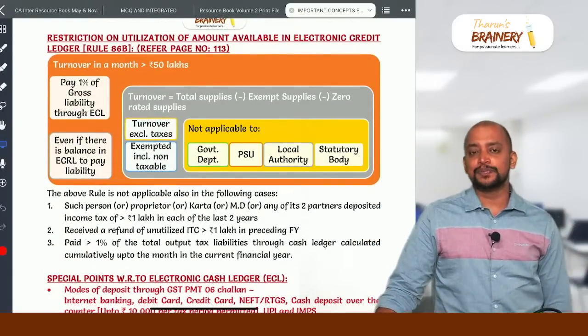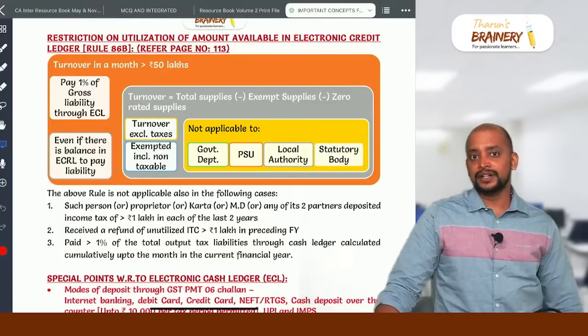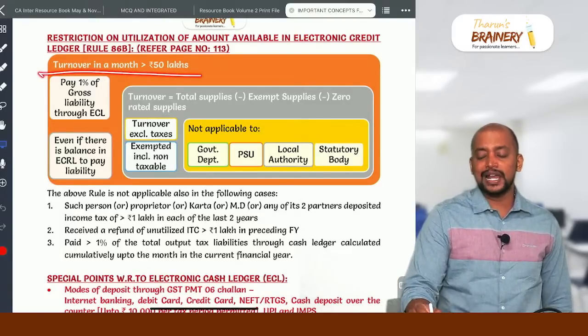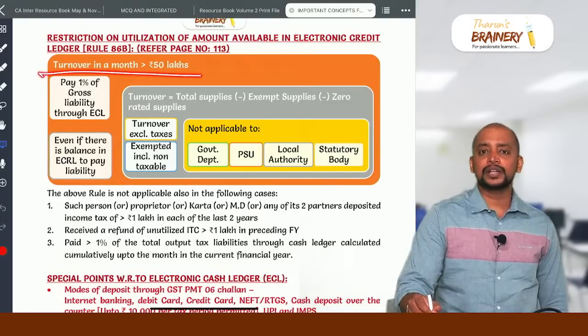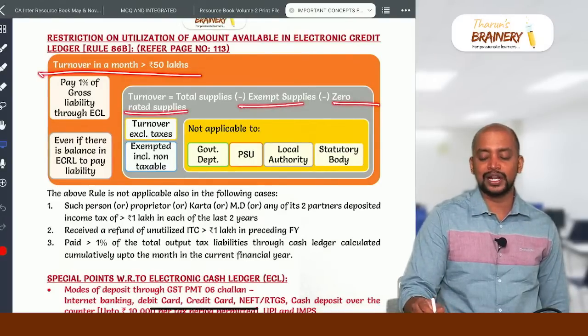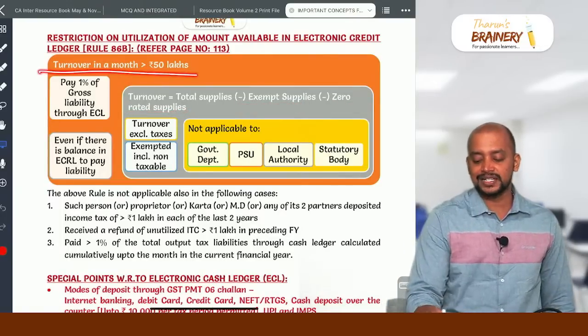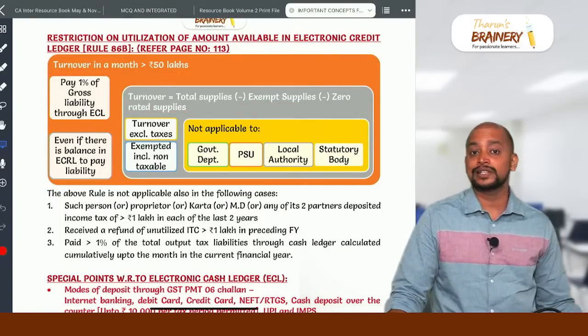This 86B is on page number 113, which says that whenever our monthly turnover exceeds 50 lakhs, while computing the monthly turnover, don't take exempted turnover, don't take zero rated supplies, don't take non-taxable supplies. So purely taxable turnover. If it exceeds 50 lakhs in a month, then 86B will be applicable. What do they need to do?